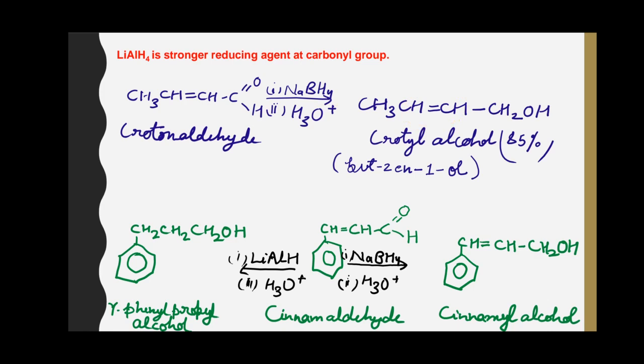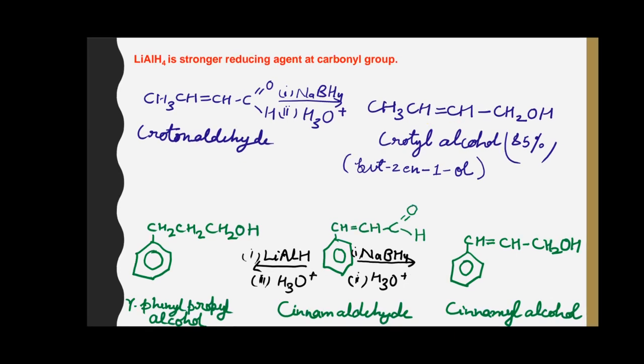Like here, in case when crotonaldehyde is reduced with sodium borohydride, 85% of the product is crotyl alcohol, in which only the carbonyl group gets reduced to the alcohol group, whereas the double bond in the molecule remains unaffected.